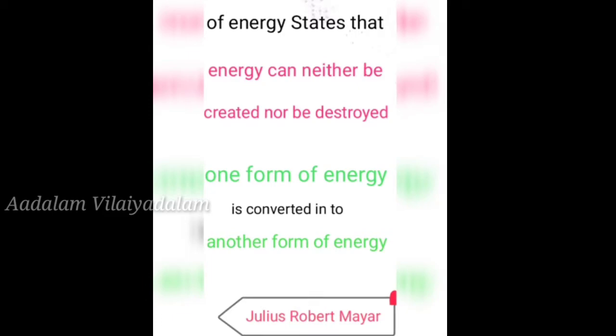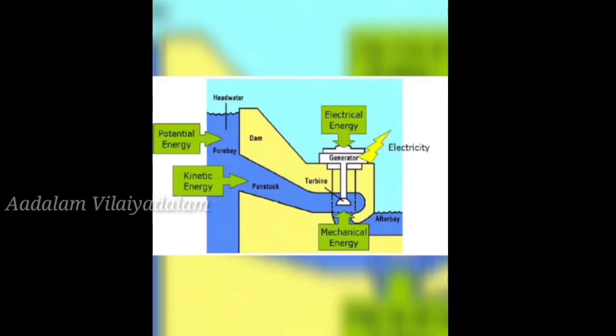Chapter, children. Listen. So what does the law of conservation of energy mean? It states that energy can neither be created nor be destroyed. One form of energy is converted into another form of energy. Got it, children? So now we move on to examples of conservation of energy.